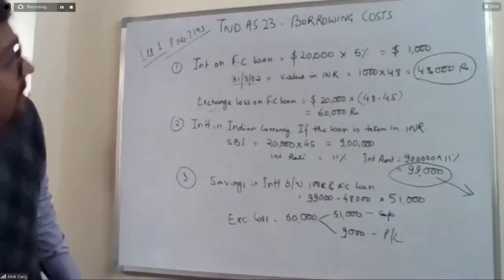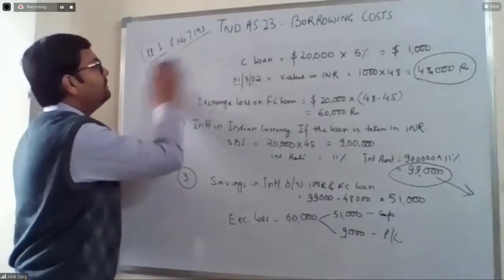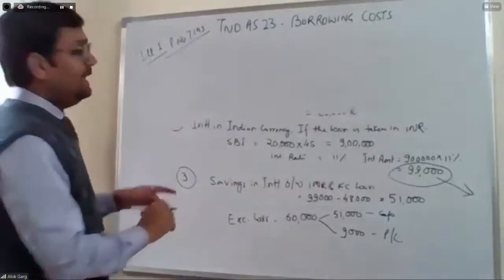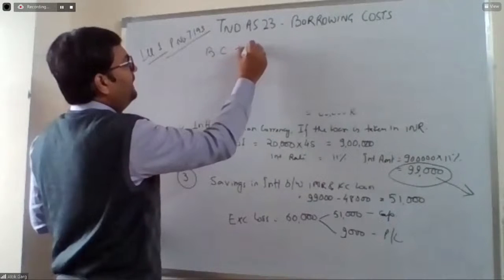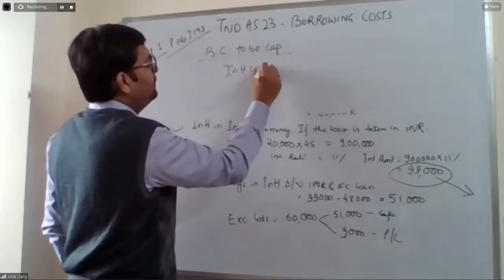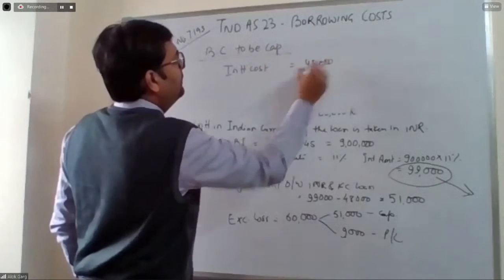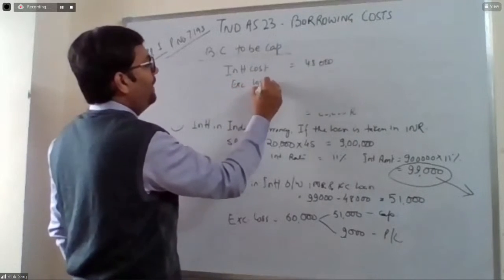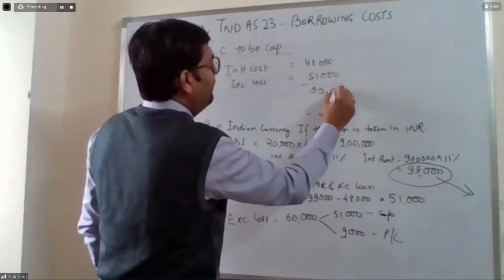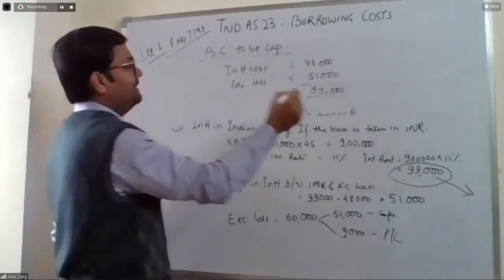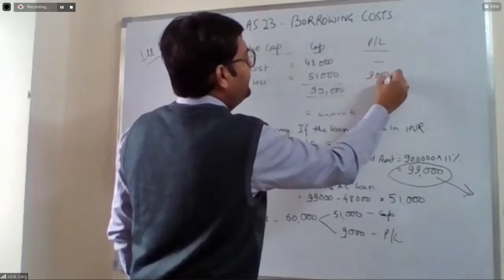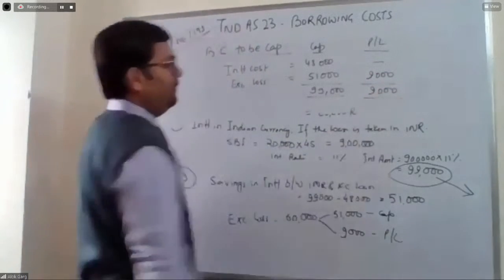So let me summarize this. In this case, the borrowing cost to be capitalized is how much? One is interest cost, 48,000. Exchange loss is equal to 51,000. The total is 99,000. So this is going to be capitalized, and the 9,000 goes to P&L. So in P&L, 9,000 exchange loss will go.